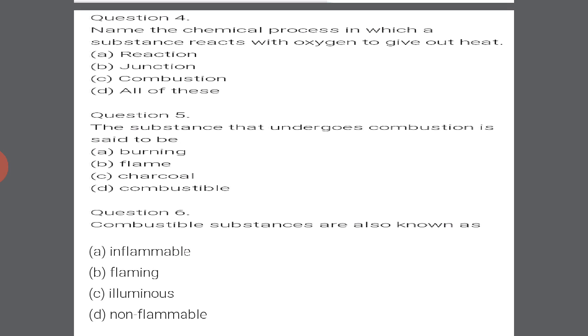Question number 5. The substance that undergoes combustion is said to be: burning, flame, charcoal, or combustible. Definitely the answer is option D, combustible substance. Next, combustible substances are also known as: inflammable, option A; flaming, option B; illuminous, option C; non-flammable, option D. Option A will be our right answer. We have also studied the same in the theory portion.